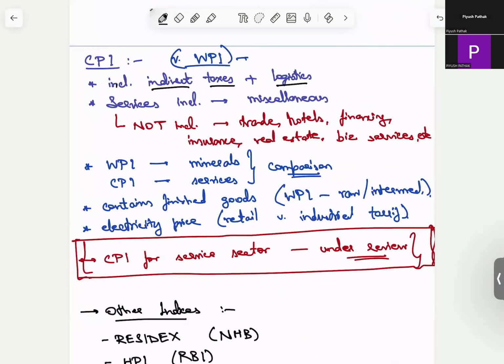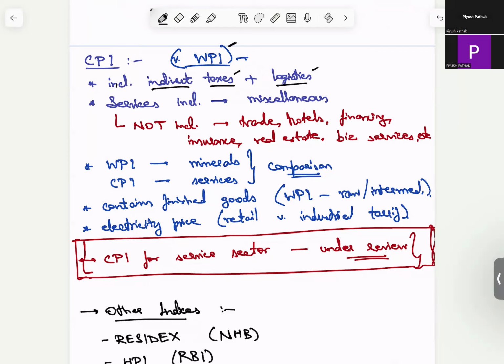So when it is there on the shelf of a grocery store or a retail chain, it has already counted the indirect taxes and logistics within it. If it has been shipped to me from Bangalore to Delhi, then the shipping and everything is already included. This is something which used to be included in WPI, but now we are not including it.